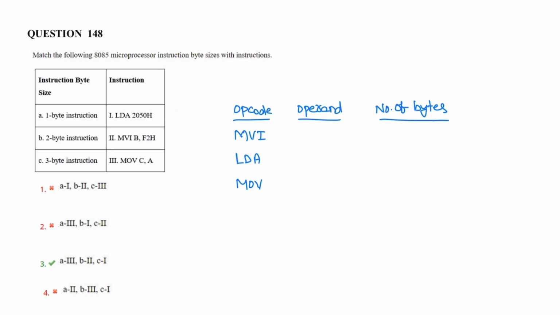Now MVI is an opcode with operands M comma 8-bit data. It is a 2-byte instruction. So B is 2. Next, LDA with a 16-bit address is a 3-byte instruction. MOV M comma R is a 1-byte instruction. So the correct option is 3.